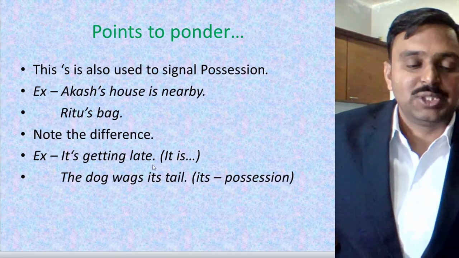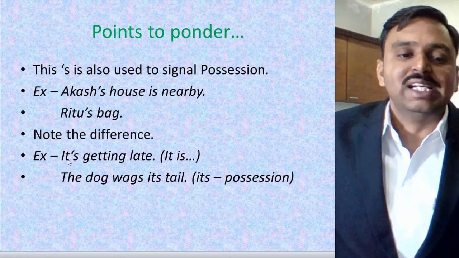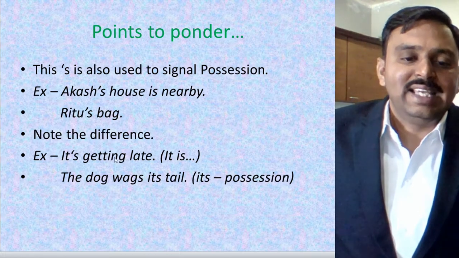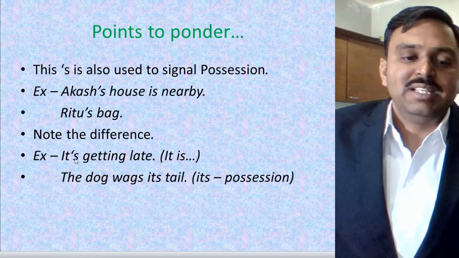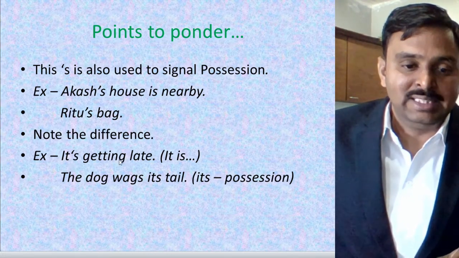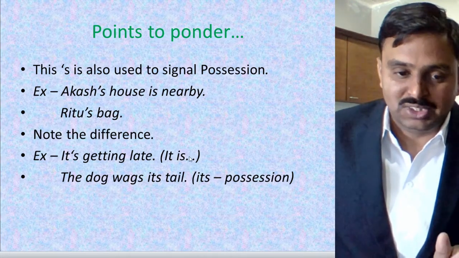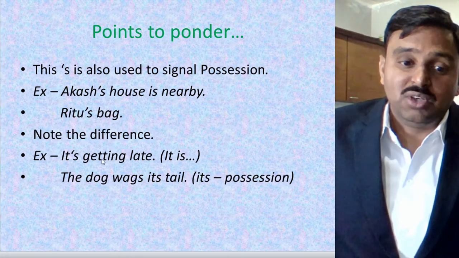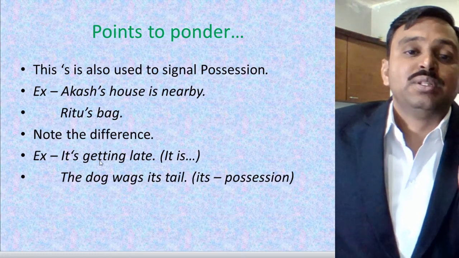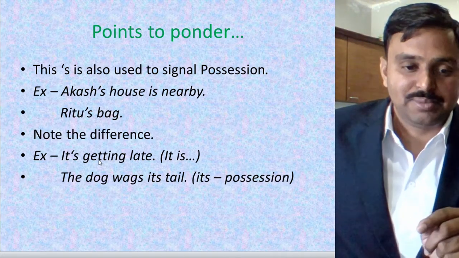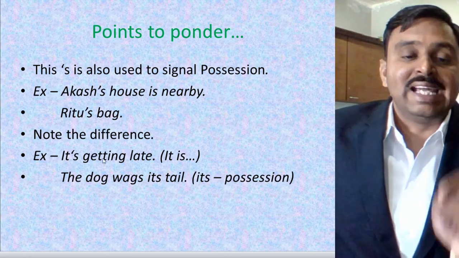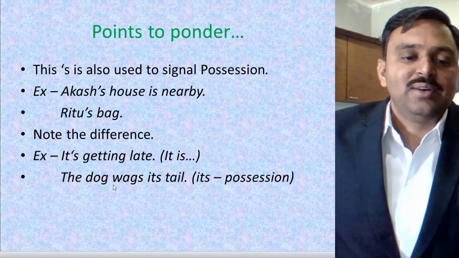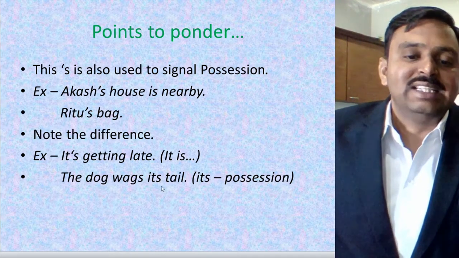It's getting late. We commonly say that, it's getting late. In this example, it's means it is. It is the short form of it is. And you must use an ing verb because that is an example of present continuous tense. So it is getting is correct. It's getting late. And next we have: the dog wags its tail.